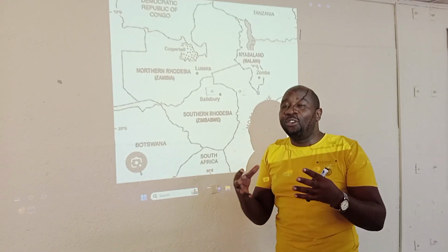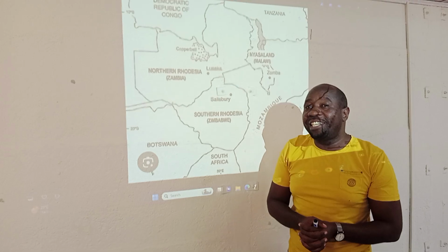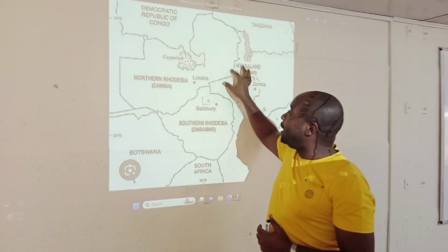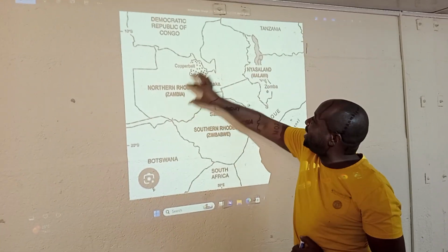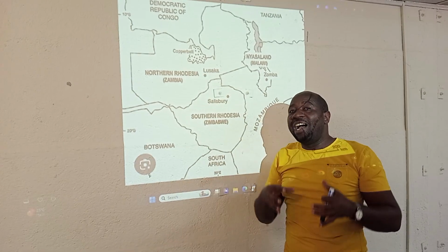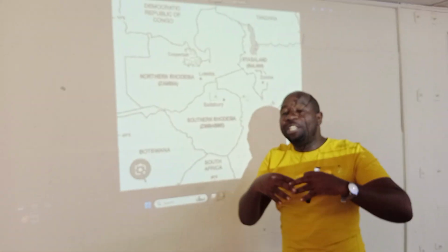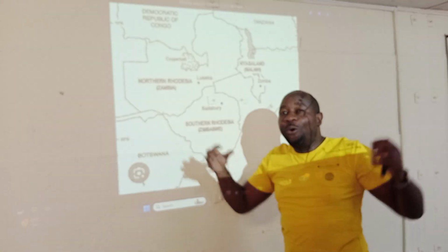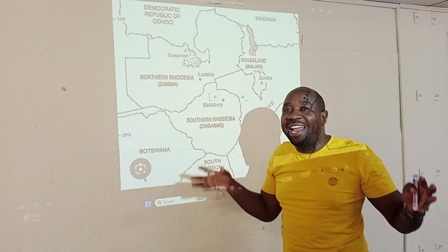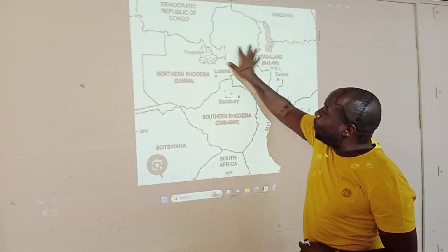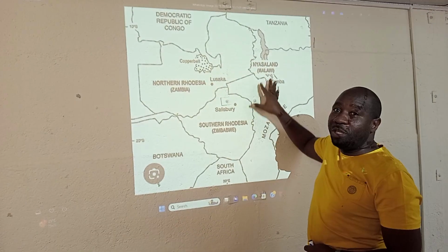It was started in order to cut administrative cost. It was going to be cheaper to unite these three colonies. And when they were united, it meant that planning was going to be done on a large scale. Why? It is because one government was going to be formed.